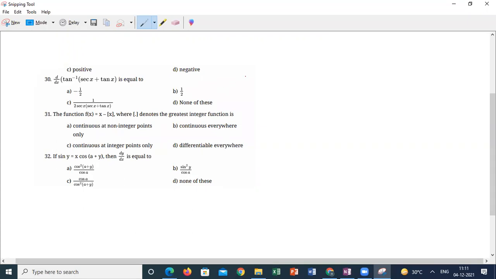How can we do this question? We will write tan inverse of (1 plus sin x) by cos x. Correct? Is there any modification I can do for this?